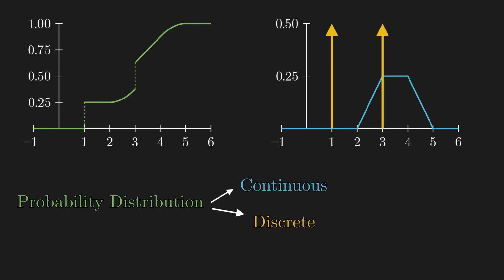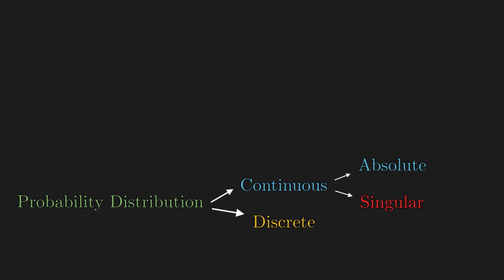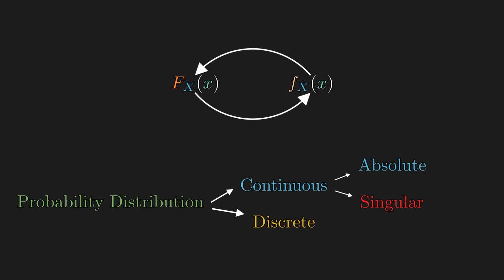And this is a version of the Lebesgue decomposition theorem. Furthermore, a continuous distribution can be further decomposed into an absolutely continuous part and a singular continuous part. As for what these are, an absolutely continuous function plays nicely with derivatives and integrals, so you can take the derivative of the CDF to get the PDF and the integral to get the CDF again.